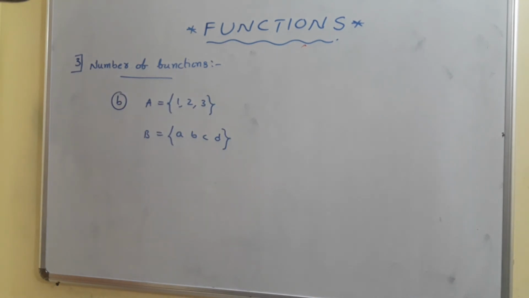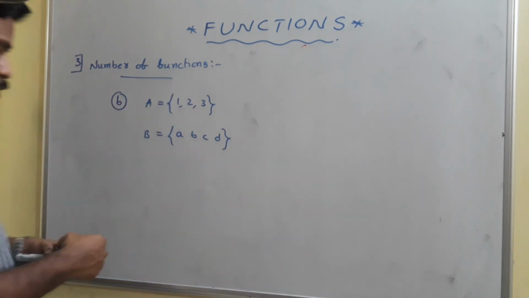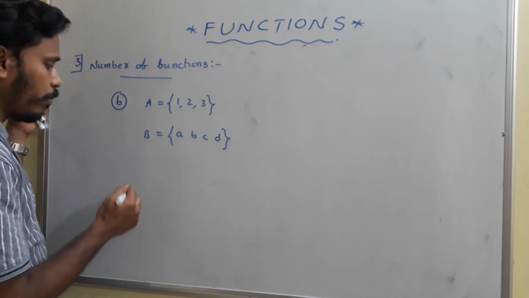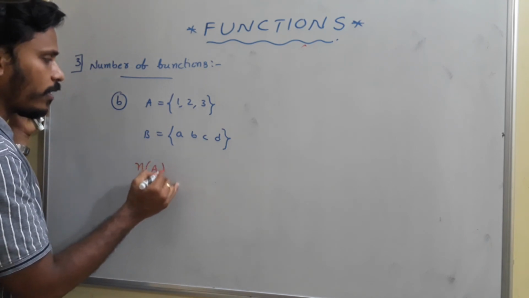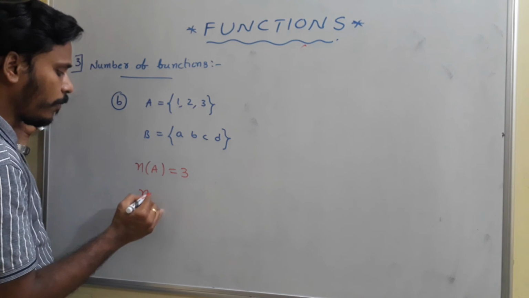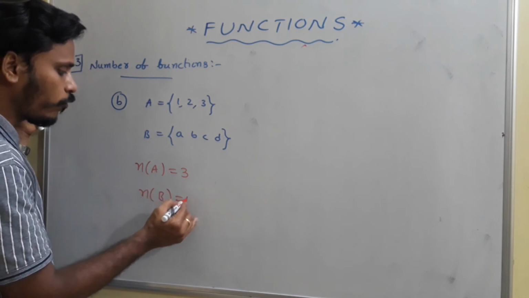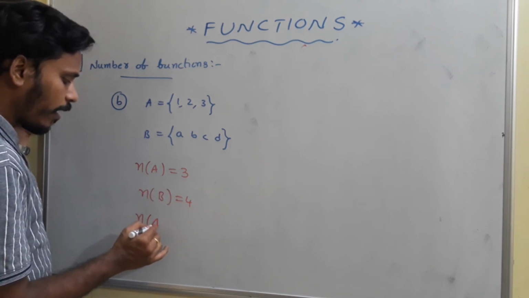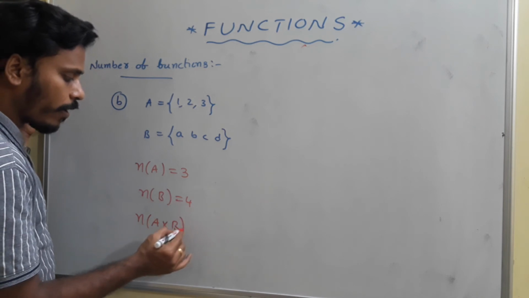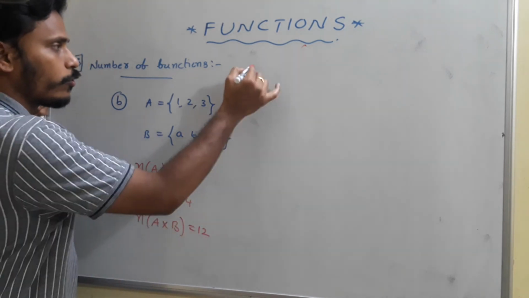Now let's go with an example. A is equal to {1, 2, 3}, B is equal to {a, b, c, d}. It is clear that n(A) is equal to 3, n(B) is equal to 4, and as we discussed, n(A cross B), the number of elements in the Cartesian product, is equal to 12.